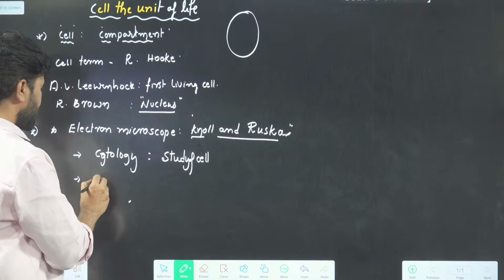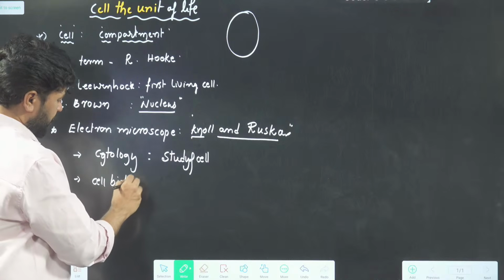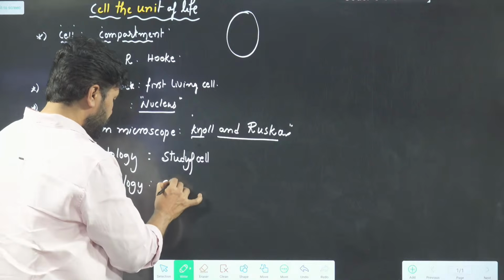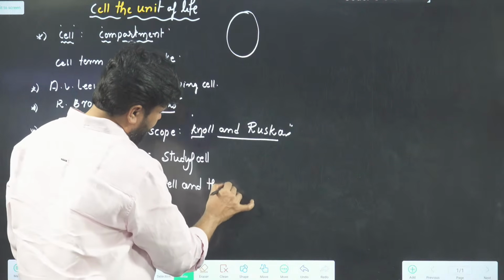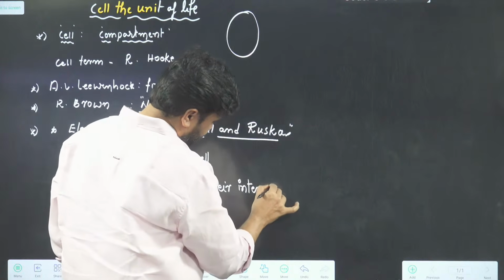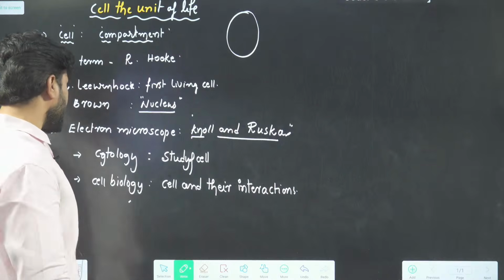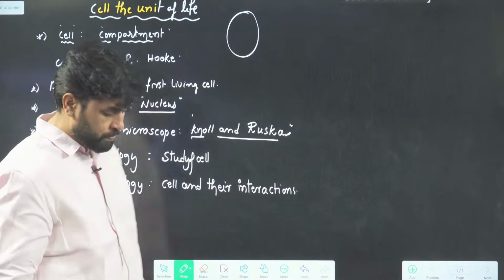One more is there, cell biology. In cell biology, what do we study? Cells and their interactions, how one cell is able to interact with another cell. That we will study in the name of cell biology.